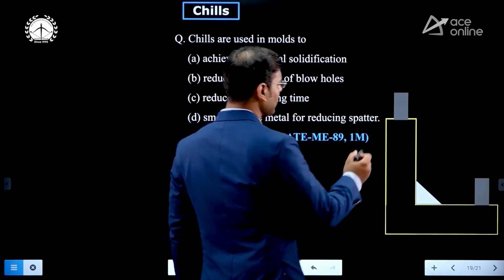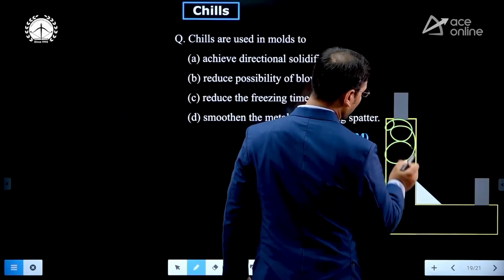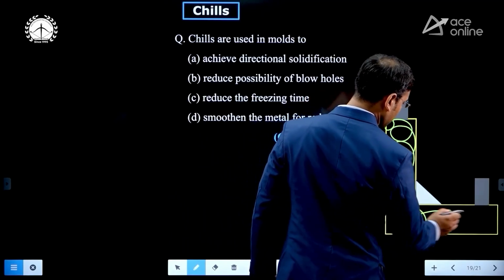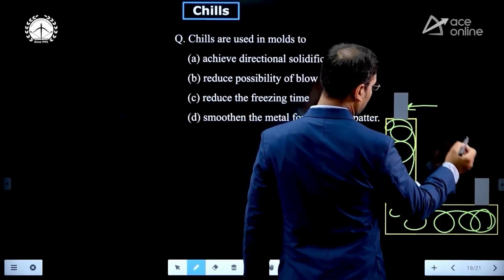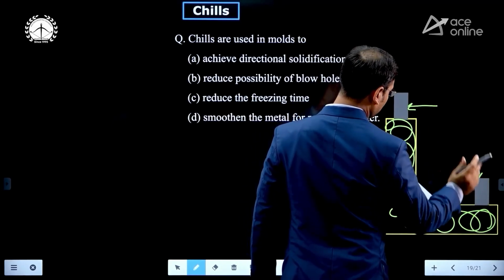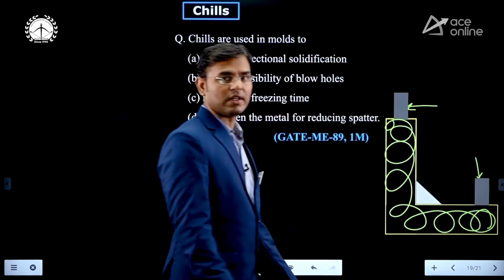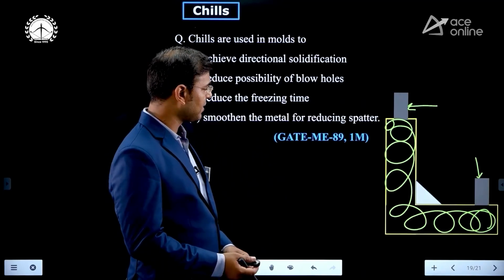Cavity means that empty space, and in that empty space we have to pour the molten metal. We have to pour, and these two risers are there. This is one riser and this is the second riser. The two risers are there. Now what is happening here?